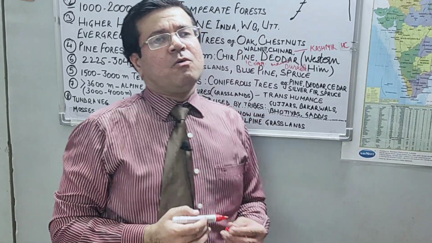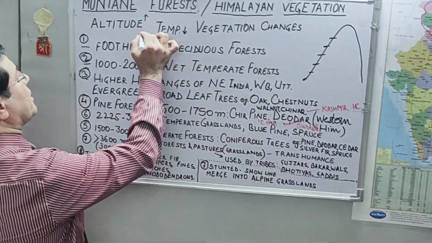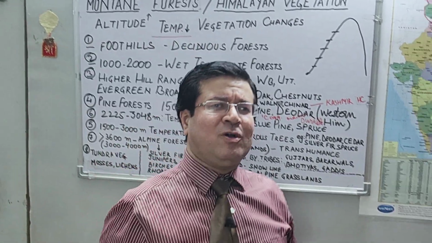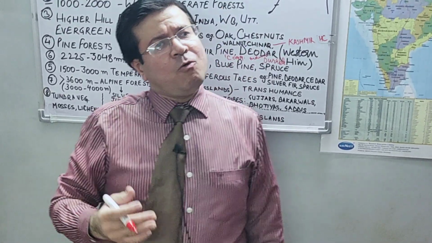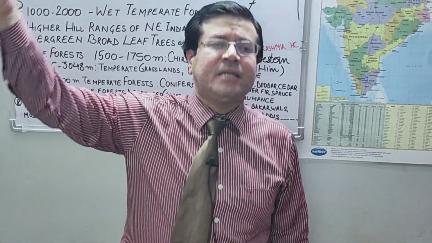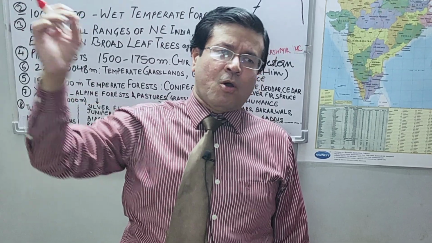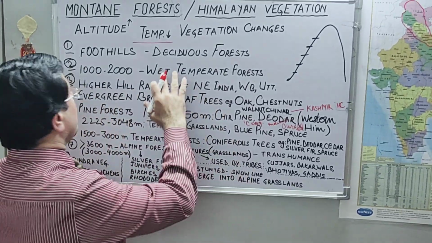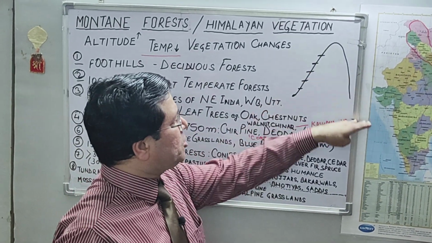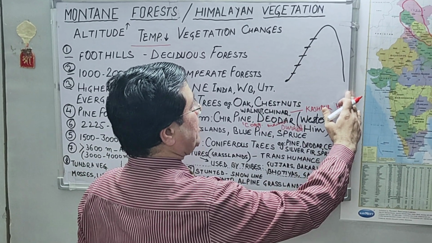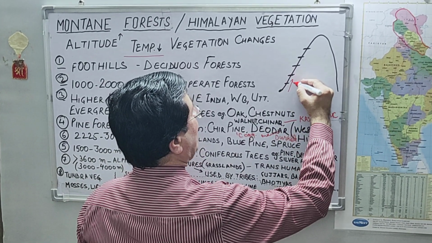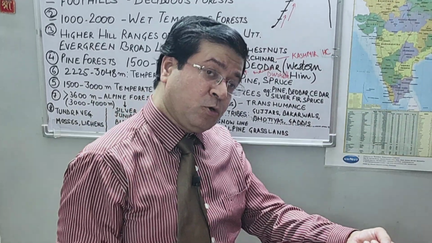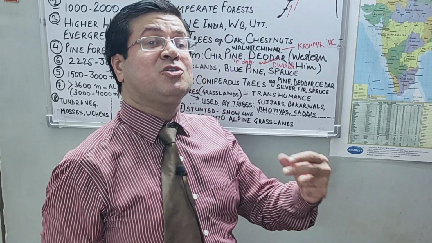As we know, when we go up, altitude increases and temperature decreases. In your climate topic, you have studied about normal lapse rate: after every 165 meter, when altitude increases, 1 degree Celsius temperature decreases. Okay. So here also in the Himalayan region, suppose this is your Himalayan mountain, and as we are going up, temperature is decreasing, and with the change in the altitude, there is a corresponding change in the vegetation types.